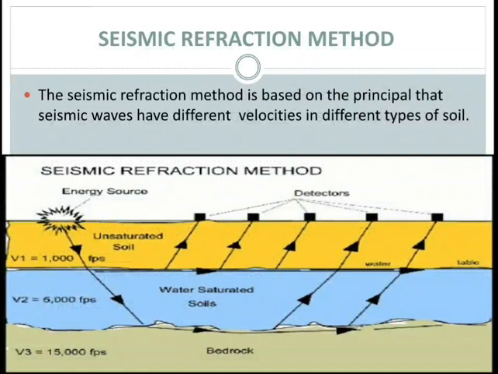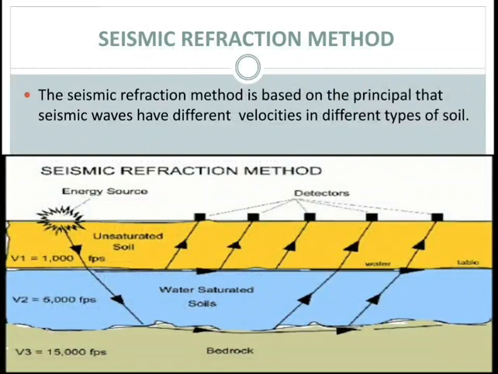In this image you can see there is an energy source where you can generate the sound waves. There are a number of detectors. You can detect the sound wave speed and velocity in three different layers: unsaturated soil, water saturated soil, and bedrock. The radiating shock wave is picked up by the detector, where the time of travel gets recorded. It is assumed that the velocity of the shock wave increases with depth. Some of the waves, known as direct waves, travel directly from the shock point along the ground surface and are picked up first by the geophone.